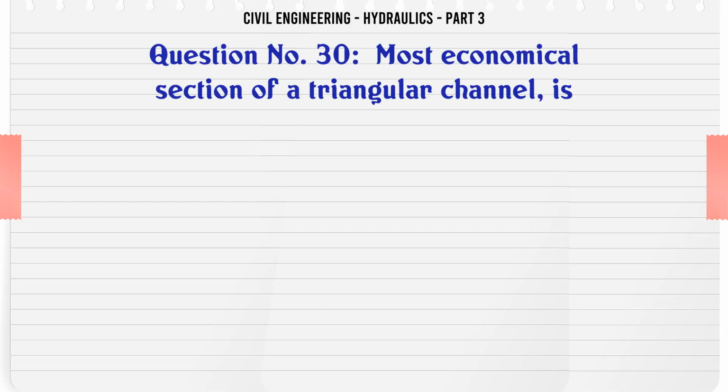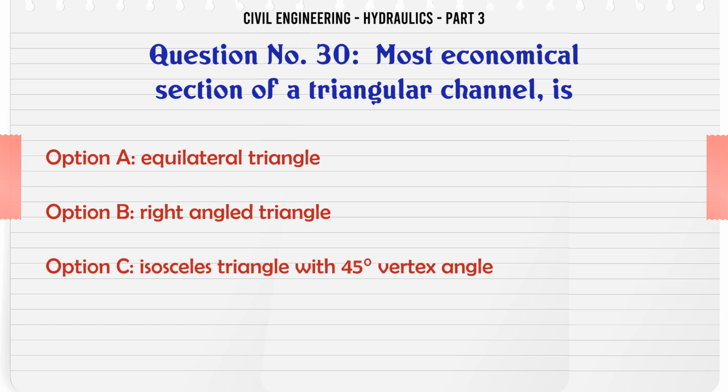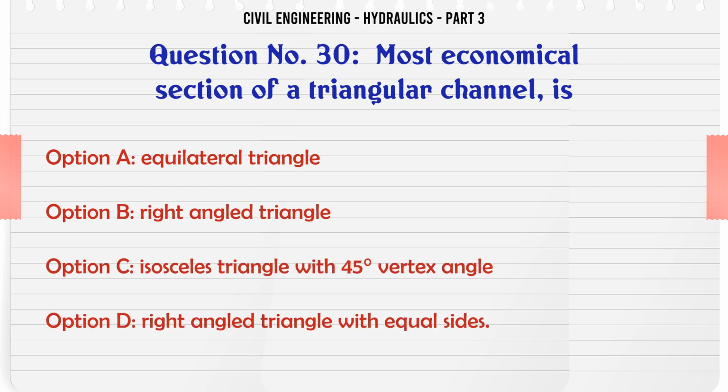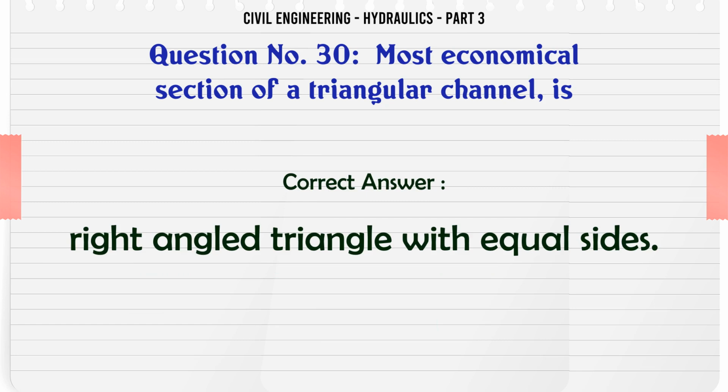Most economical section of a triangular channel is A. Equilateral triangle, B. Right-angled triangle, C. Isosceles triangle with 45° vertex angle, D. Right-angled triangle with equal sides. The correct answer is right-angled triangle with equal sides.